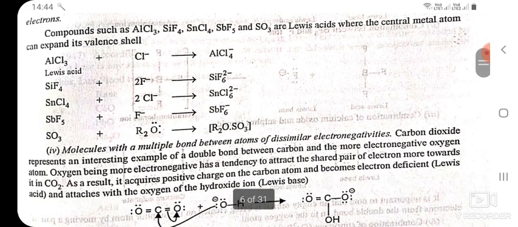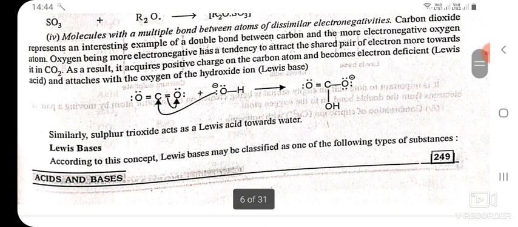Molecules with a multiple bond between atoms of dissimilar electronegativities. Carbon dioxide represents an interesting example of a double bond between carbon and the more electronegative oxygen atom. Oxygen, being more electronegative, has a tendency to attract the shared pair of electrons more towards it in CO2. As a result, it acquires positive charge on the carbon atom and becomes an electron deficient Lewis acid and attaches with the oxygen of the hydroxide ion, the Lewis base. Similarly, sulfur trioxide acts as a Lewis acid towards water.